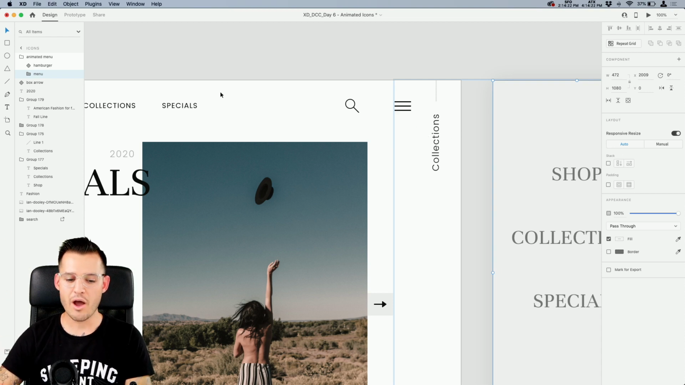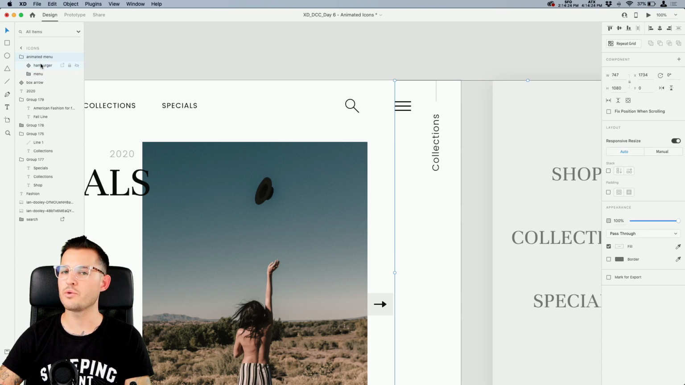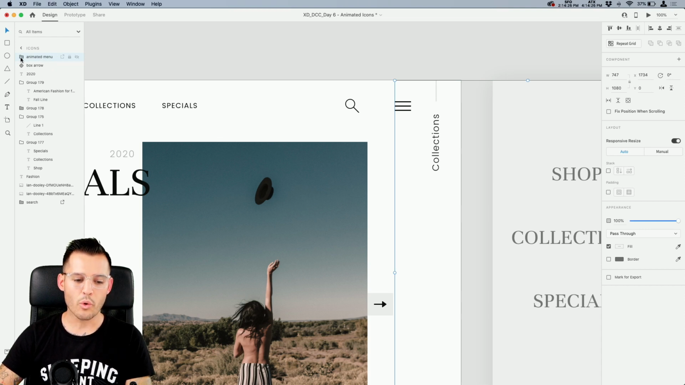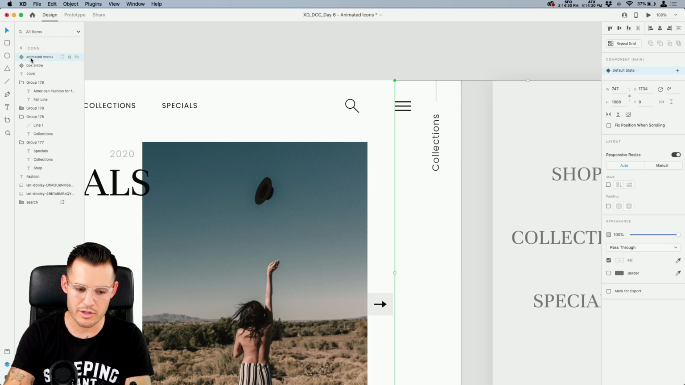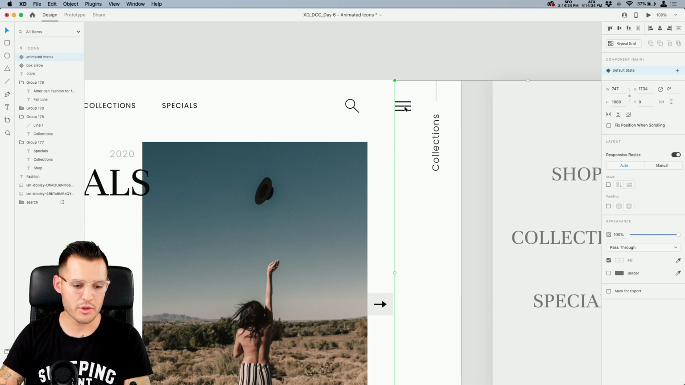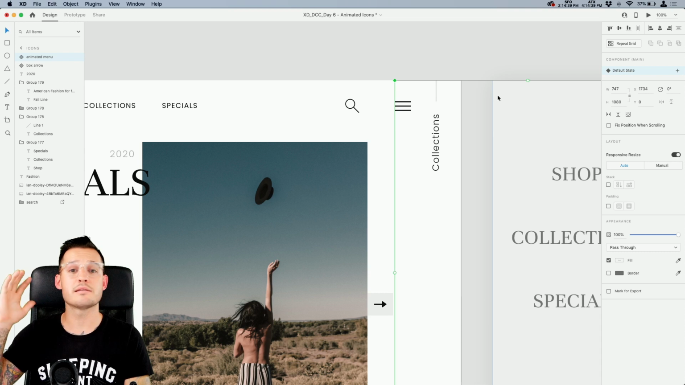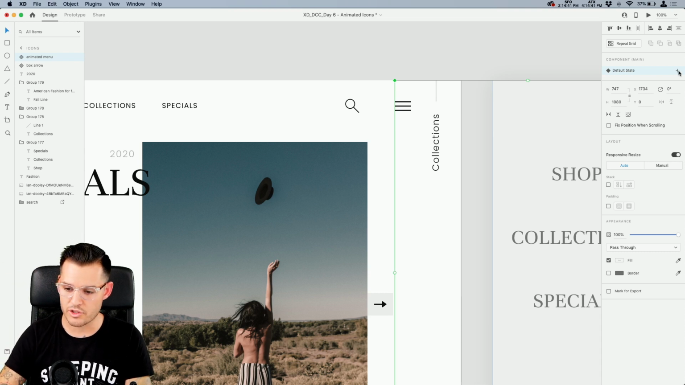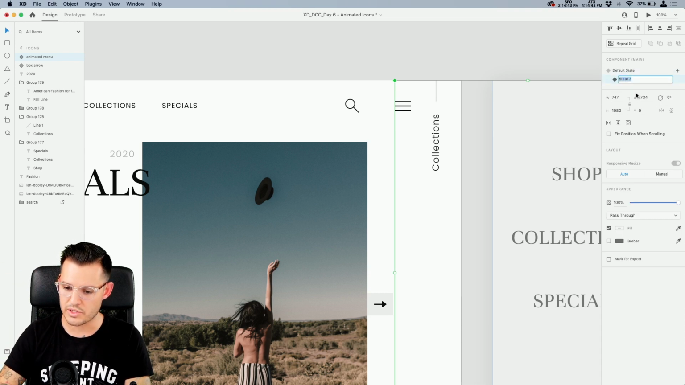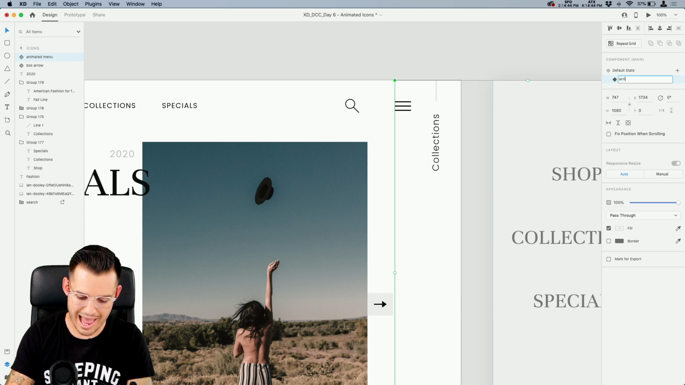Okay, so now we have both of these. Our animated menu has a component inside of it. We're going to make a nested component. So we're going to take the entire animated menu, that's the actual menu itself, and the actual icon that we have there, and create a component out of it. Okay, so our default state is in the inactive state. Let's create one more state. It's a new state, and this is called active.